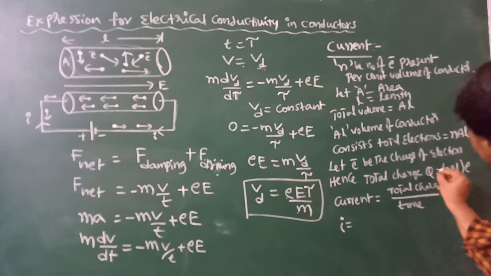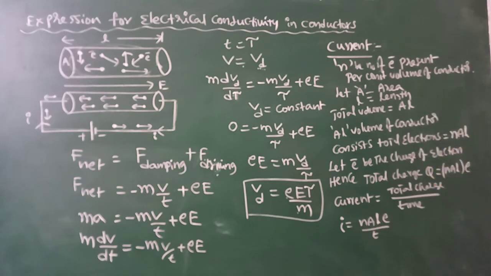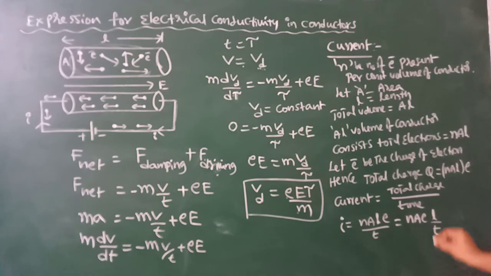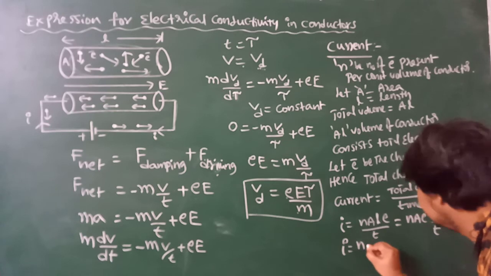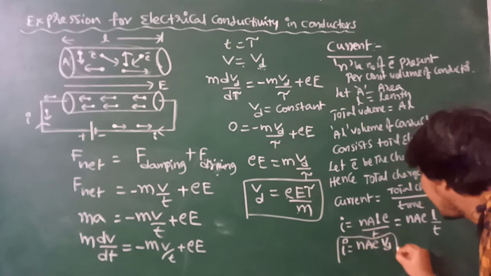Current I is equal to total charge, NALe, and time is t. We can write here NALe by t. This total charge crosses how much length of the conductor per second. That represents velocity, or not? See here, the electron crosses how much length per unit time. That represents the velocity. That is, I is equal to NAeVd.